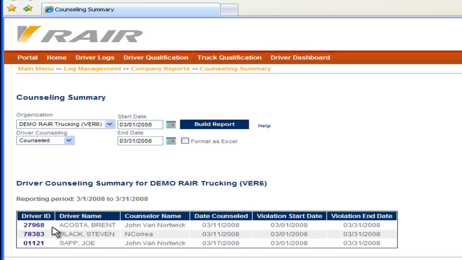You can see the driver ID is the clickable aspect here, as it is in the dark blue color. And then you have each driver name, who counseled that driver, the date that driver was counseled, as well as your violation start and end dates. To view a particular counseling session, go ahead and click on your driver ID.